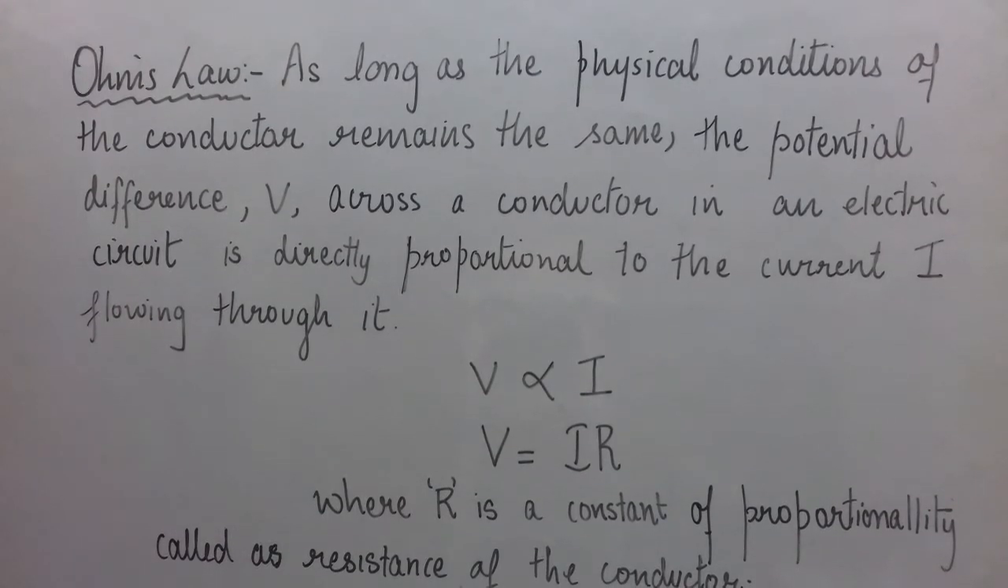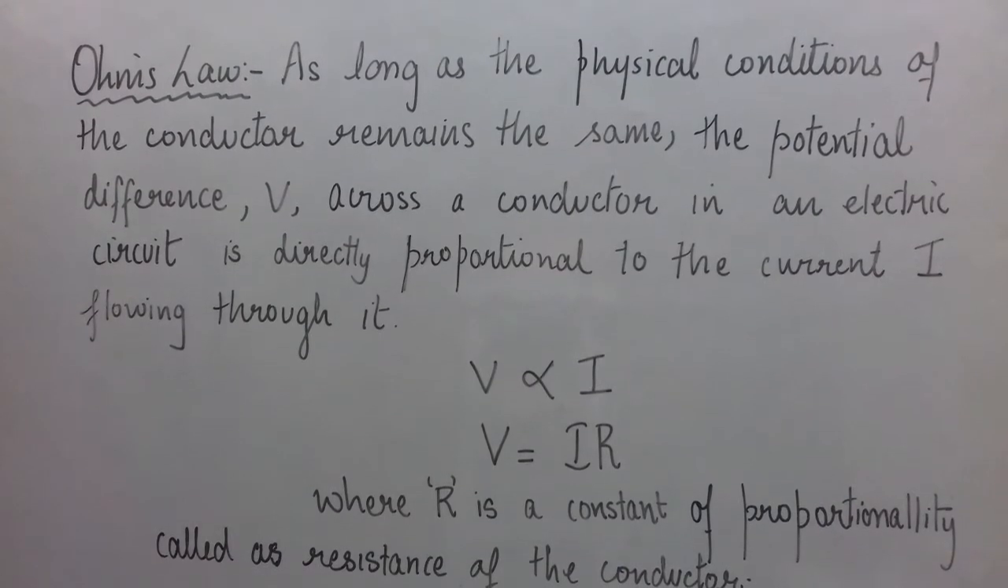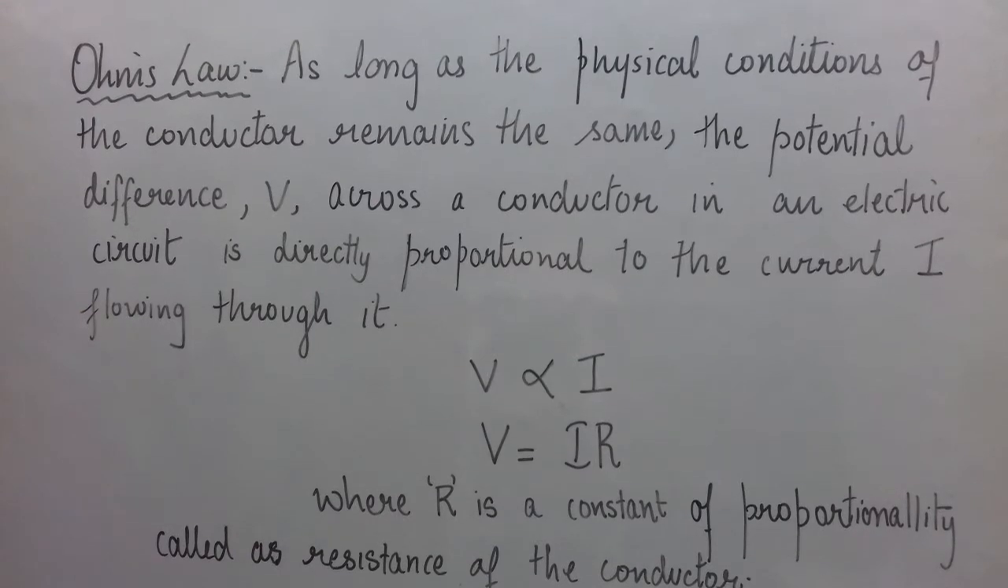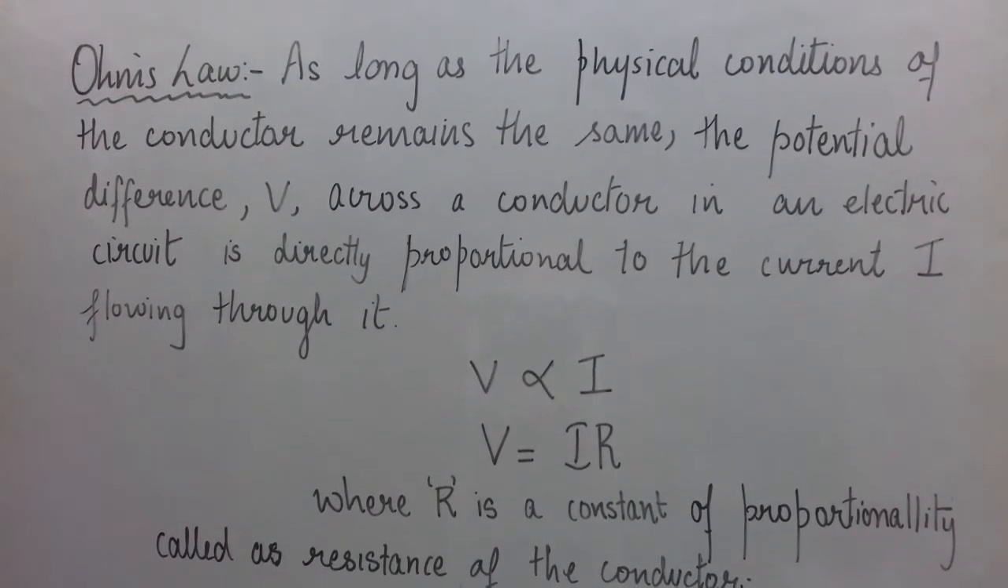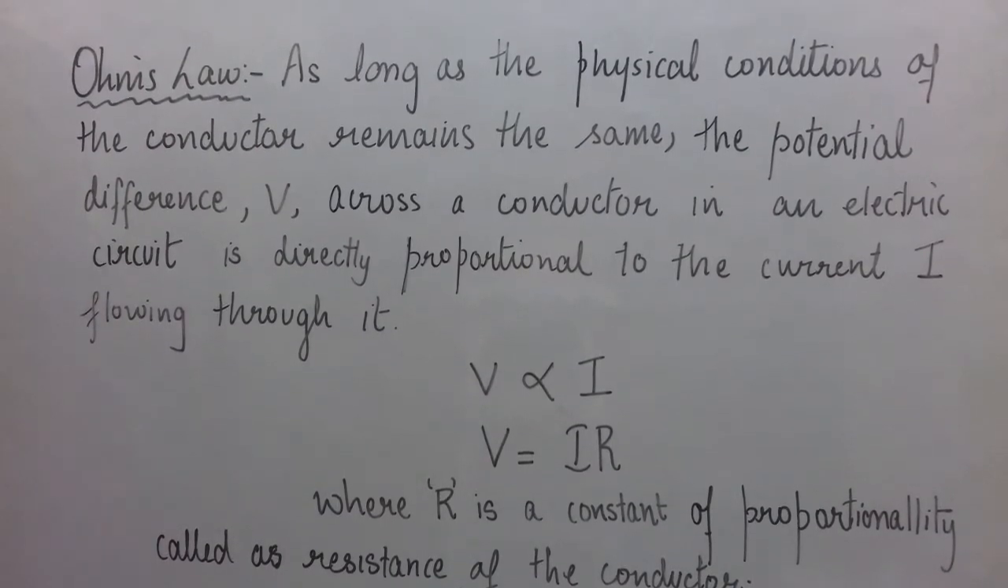So there is a scientist, German physicist George Simon Ohm, who had discovered the relationship between the potential difference across any conductor and the electric current flowing through it in an electric circuit. So let us see the statement of Ohm's law given by George Simon Ohm.